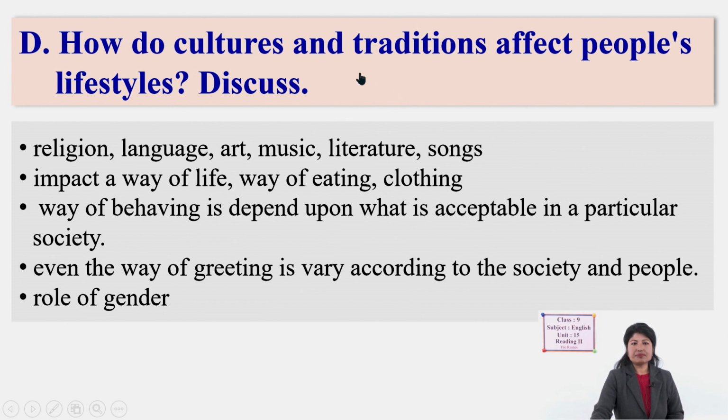Cultures and traditions affect people's lifestyles. You can start with what culture is, like religion, language, art, music, literature, song. These are the basics of our cultures, right? They have a great impact on our way of life, our eating, clothing, speaking, behaving.